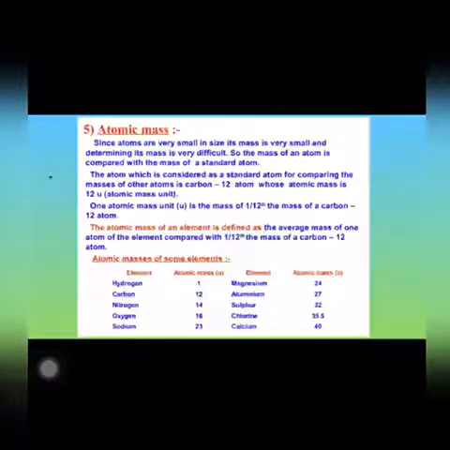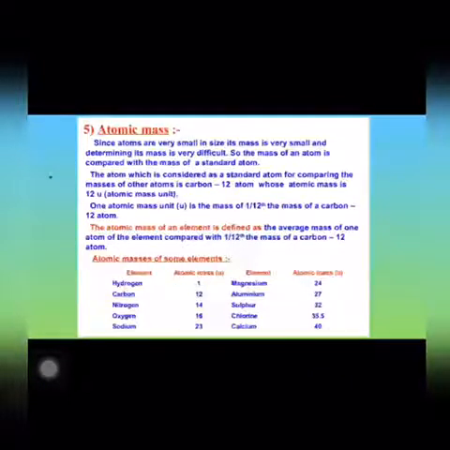Now, to solve this problem, it was suggested that the mass of an atom should be expressed as the relative mass, and it was done by fixing the mass of some atom of a particular element as the standard mass. So, in the beginning, hydrogen was chosen to be a standard element because it happens to be the lightest of all the elements.